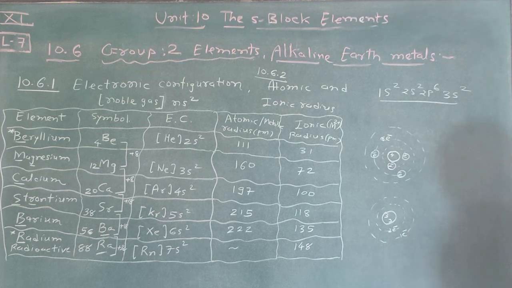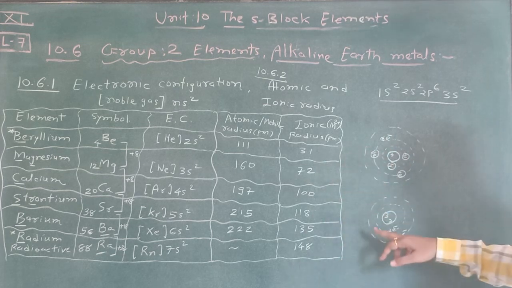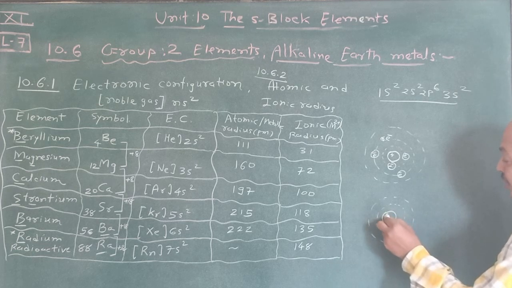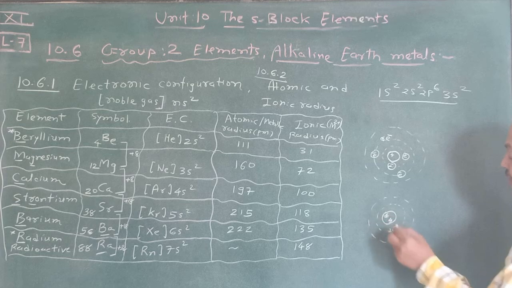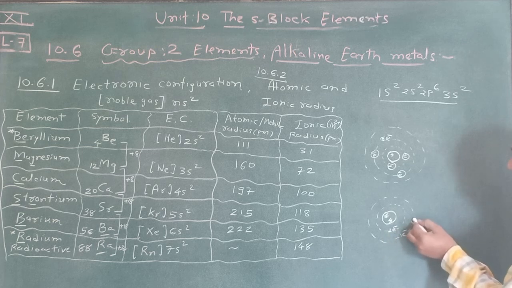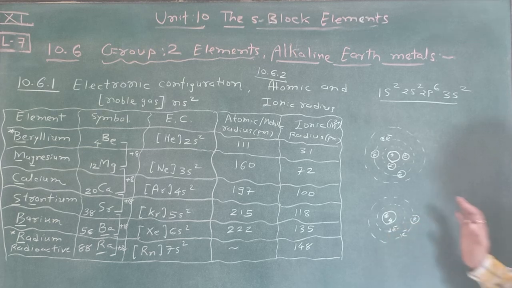But suppose now we add beryllium. Here 4 protons, 4 neutrons, but only 1 electron enters, and that's why there is no effect.